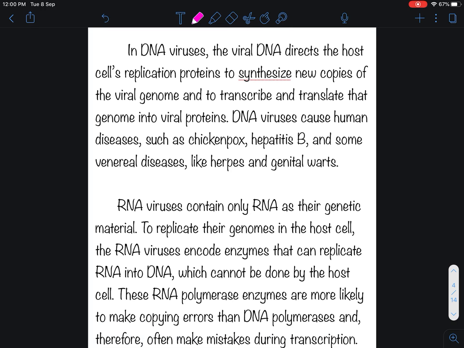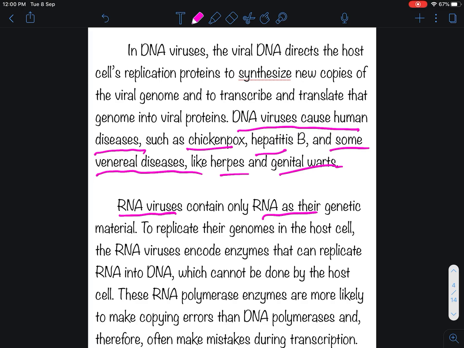In DNA viruses, the viral DNA directs the host cell's replication proteins to synthesize new copies of the viral genome and to transcribe and translate the genome into viral proteins. DNA viruses cause human diseases such as chickenpox, hepatitis B, and some sexually transmitted diseases like herpes and genital warts.